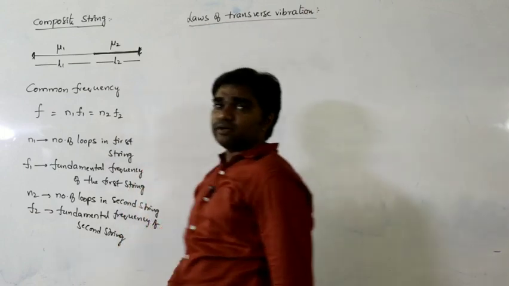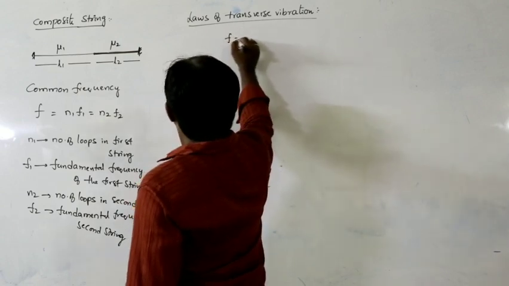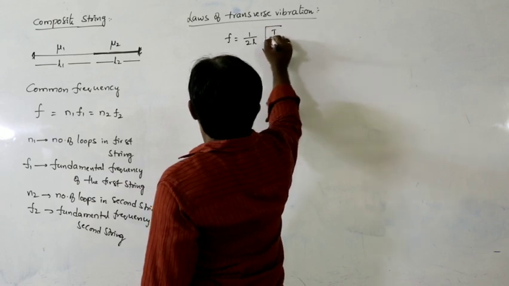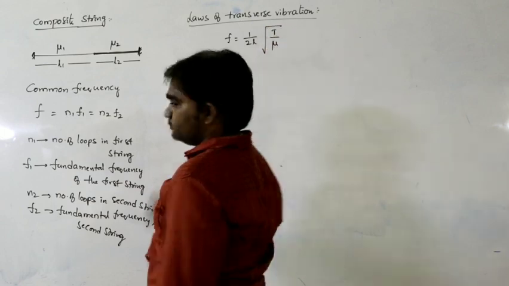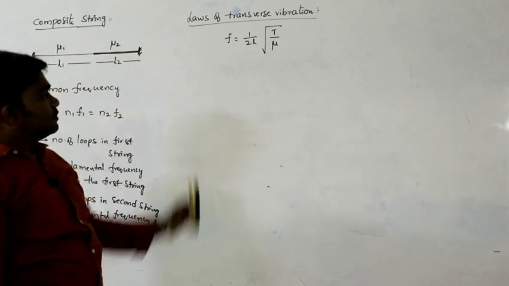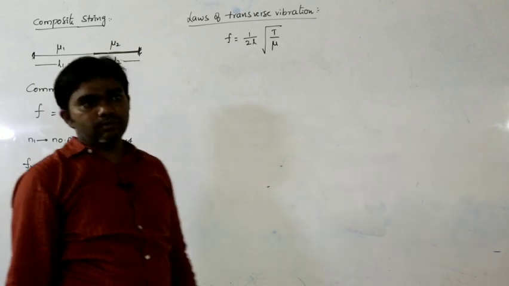What is the frequency formula? 1 by 2L into square root of T by mu. So here we have three laws of transverse vibrations.